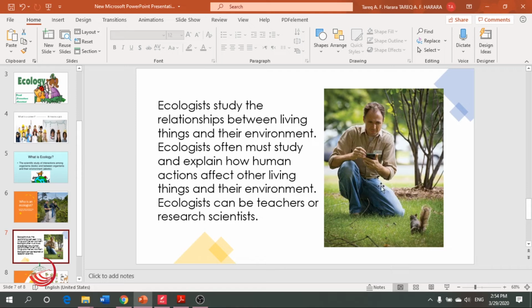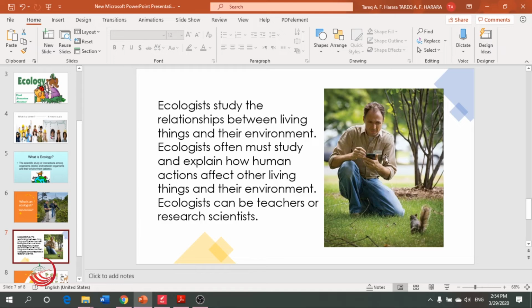So now look at this picture and this cutie squirrel. That ecologist is studying the habits of that animal, what he is doing at summer, what food he is eating, where his home is, and what he is doing in that forest here.